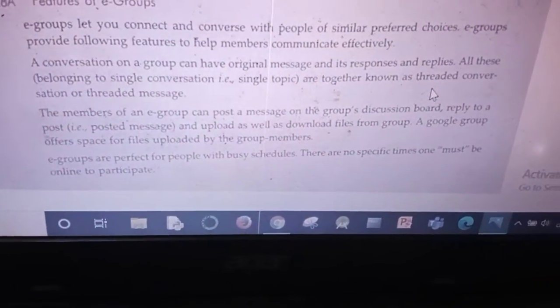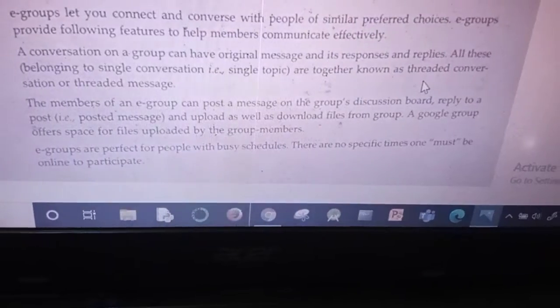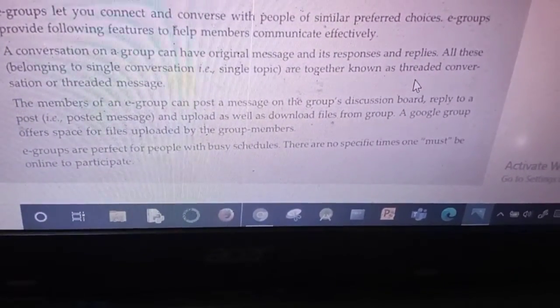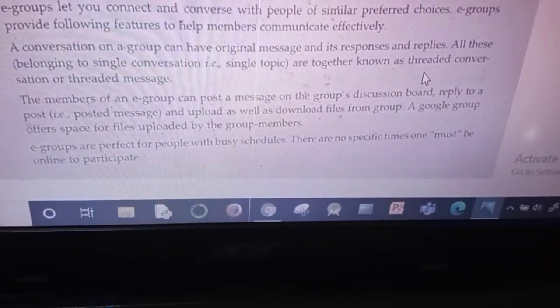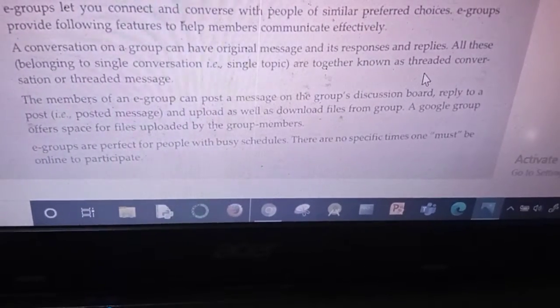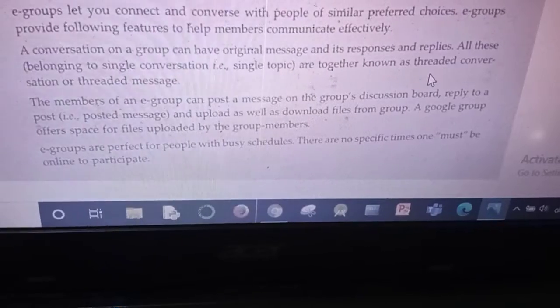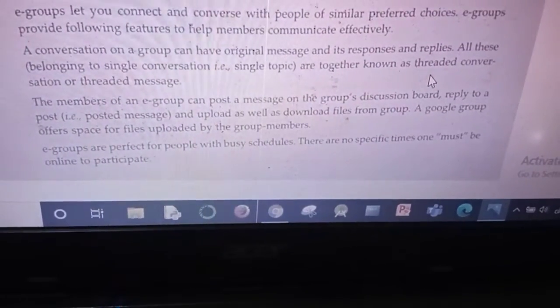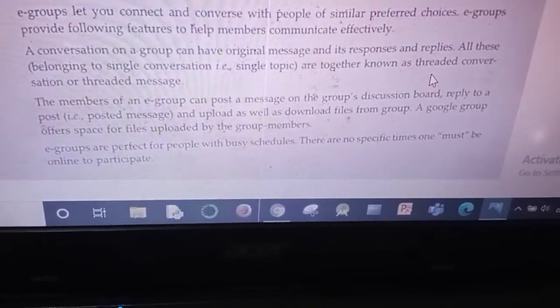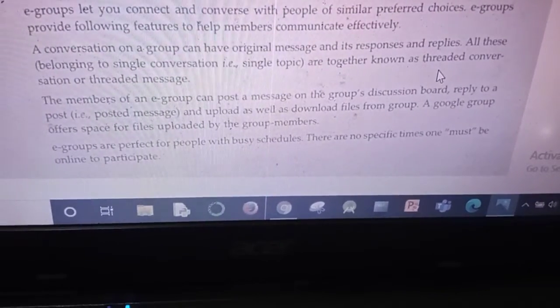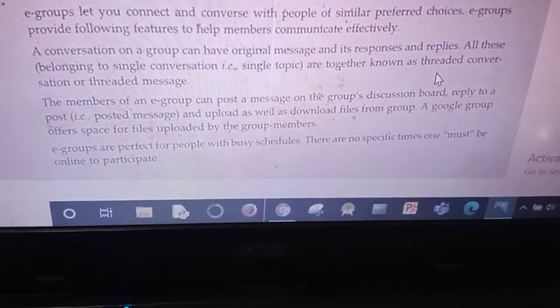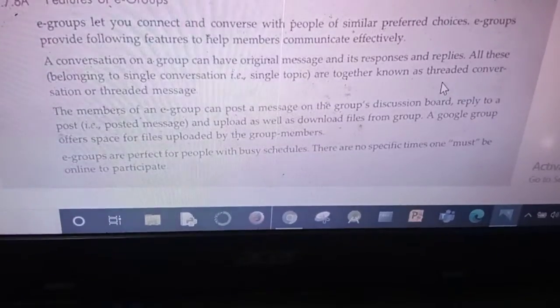E-groups are perfect for people with busy schedules. There is no specific time at which you must be online to participate. All the posts, messages and replies are not deleted from the e-group, so you can see them at any time.